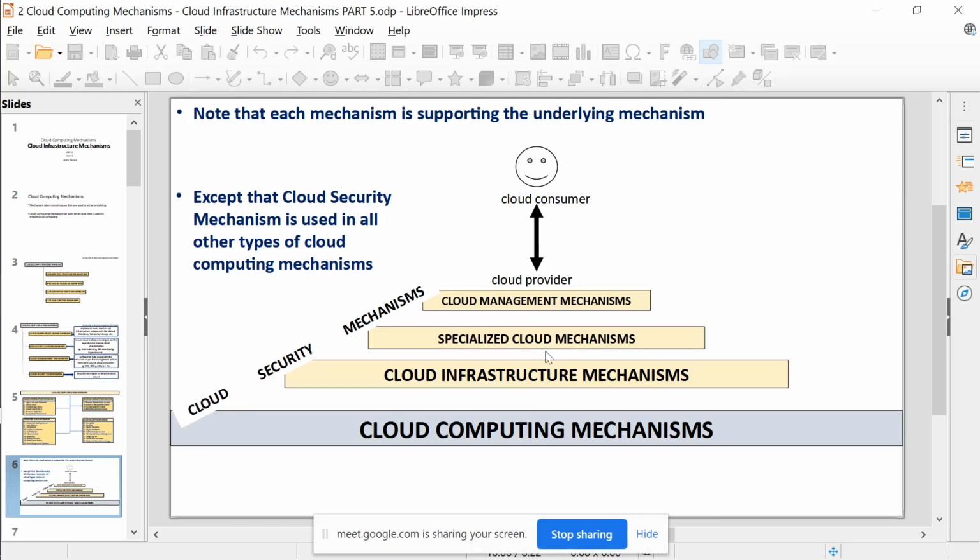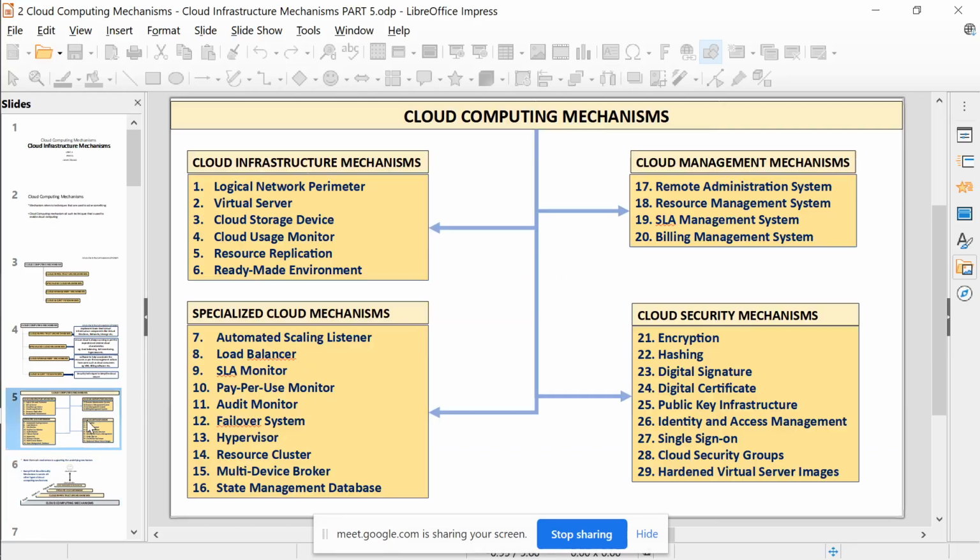So right now we are into specialized cloud mechanisms. We have finished until failover system. We finished automated scaling listener, which is listening for the needs of the scaling requirement, right? I need more machines of the same type. I need more websites of the same type. So we need to scale it. Container technologies are also used to scale, right? Say at the software level, if you want to scale, or at the infrastructure level, virtual machines is one. The other technology used is containers, right?